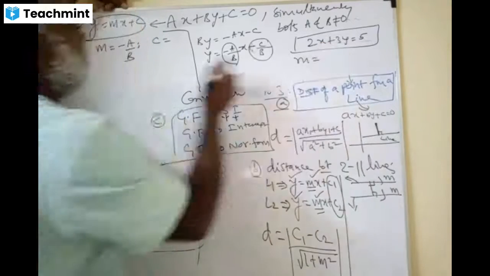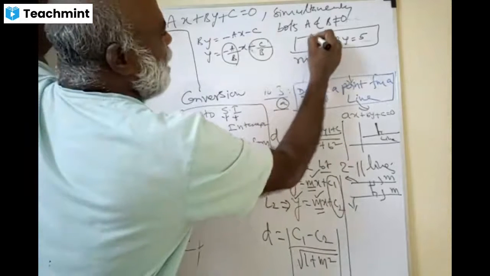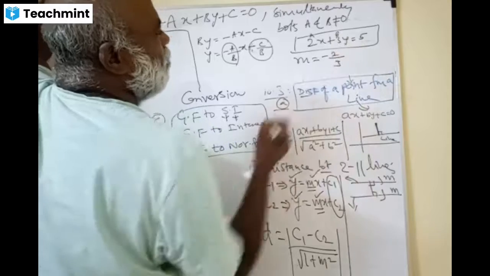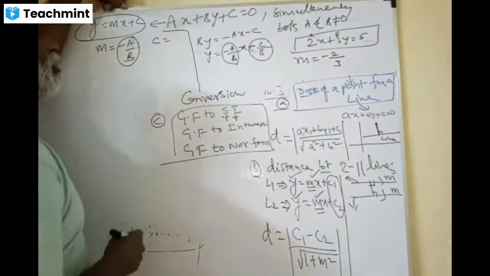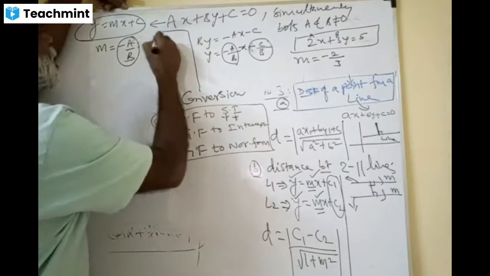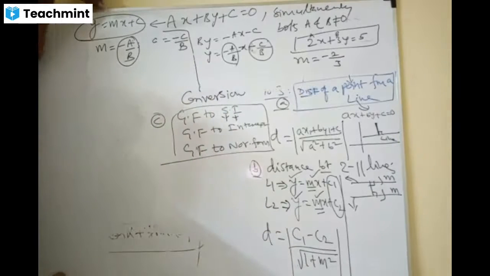What is the slope here? Minus a by b. Minus a by b. Brilliant. The y-intercept will come. You need not say. Anyway, minus c by b. Small c equal to minus c by b, that is, minus big C by big B. This is what we have done.